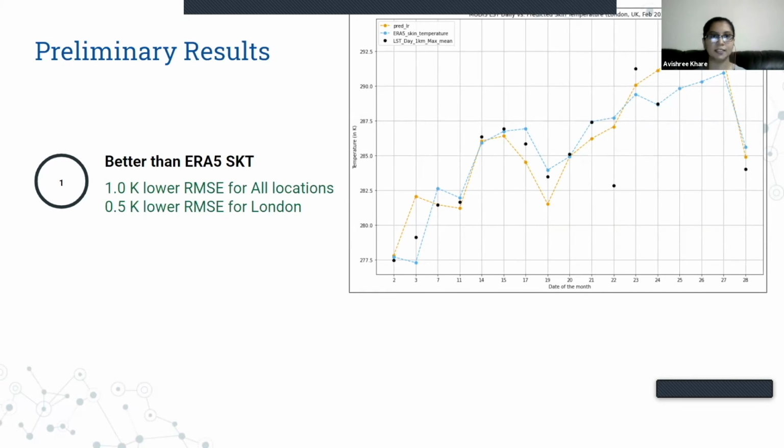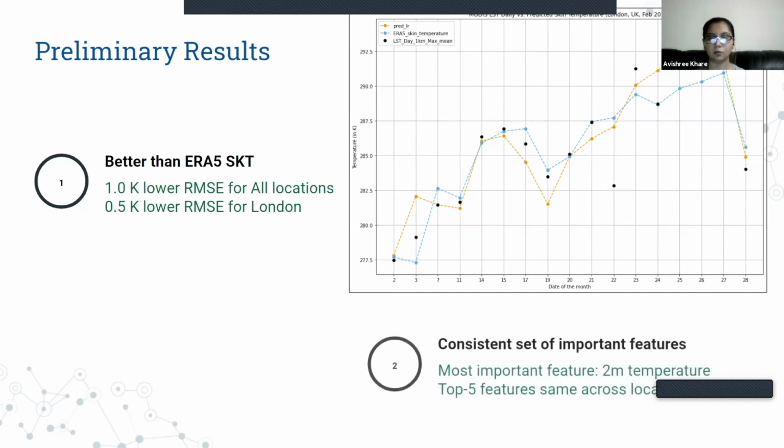The second important result from our work so far has been to find the important features which we can use to build a regional model later. We saw that irrespective of the number of sites we picked, we saw a very consistent set of top 5 features. That is, the top 5 features were more or less the same across locations and across months.